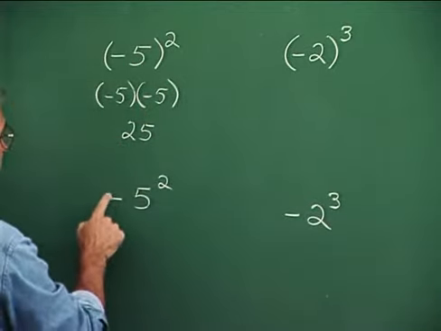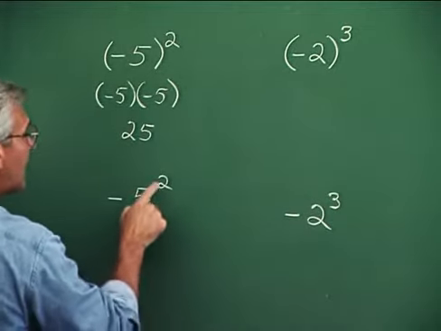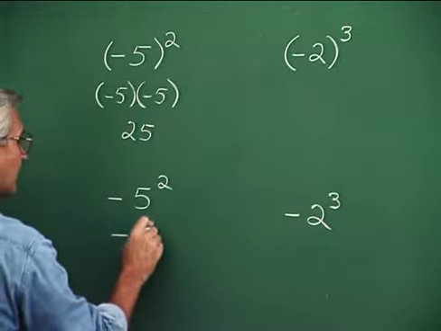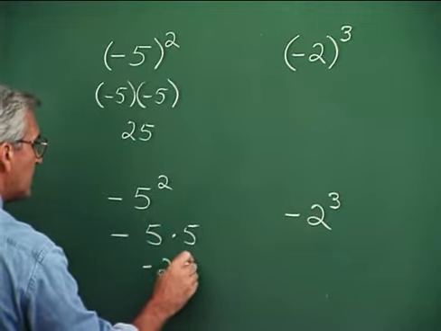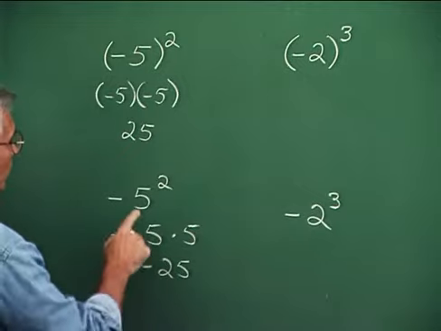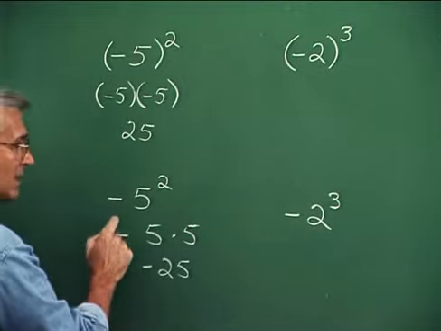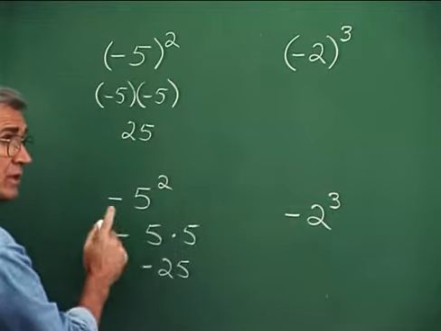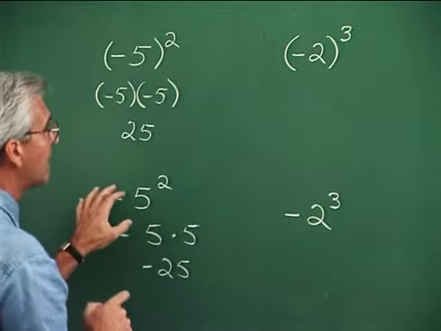But this means the negative of 5 squared. That is, only the 5 is squared here. It's negative 5 times 5, or negative 25. So this is something to be very careful about. If it were intended in this problem that the negative was part of the squaring process, then the parentheses would have been used to enclose that negative sign, or include it with the 5.